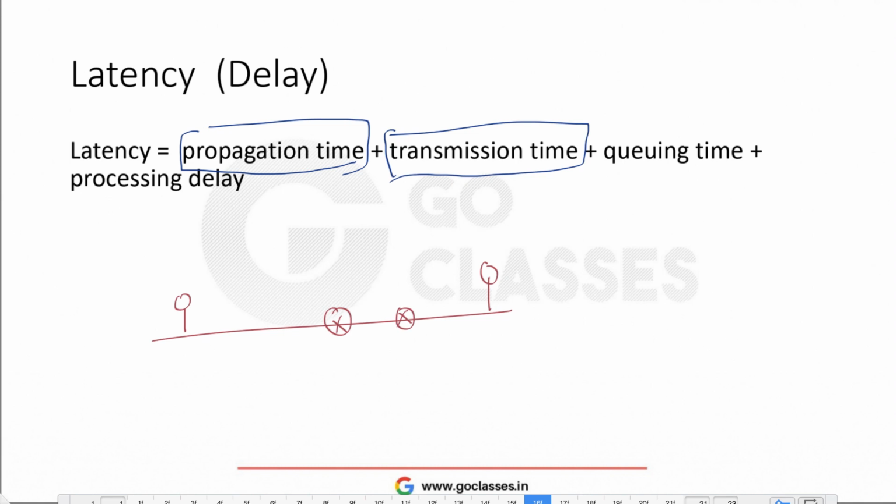Propagation time means whenever we are sending some packet from here to some host, let's suppose this is host A, this is host B.